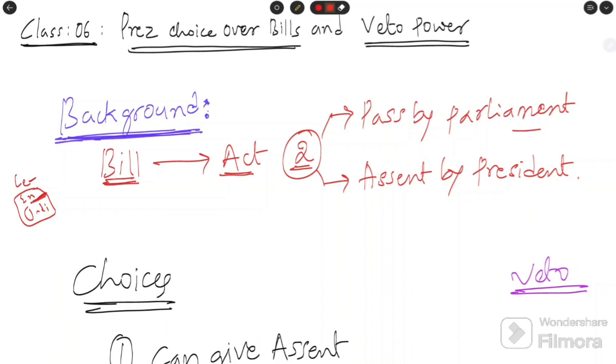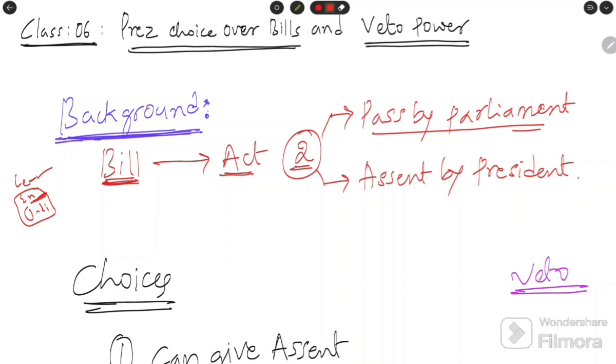Who frames the bill? The legislative organ prepares the bill, and that becomes an act. It needs to pass two tests. What are the two tests? One is that the bill needs to be passed by the parliament.